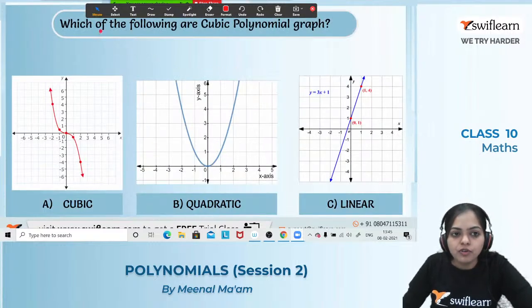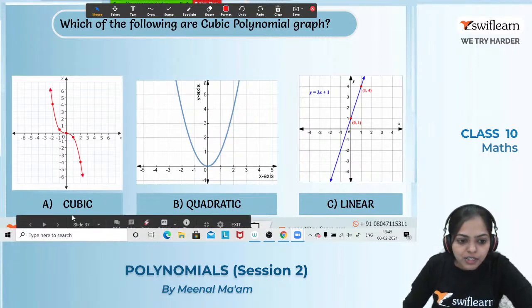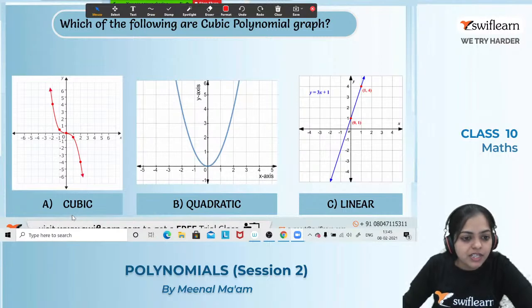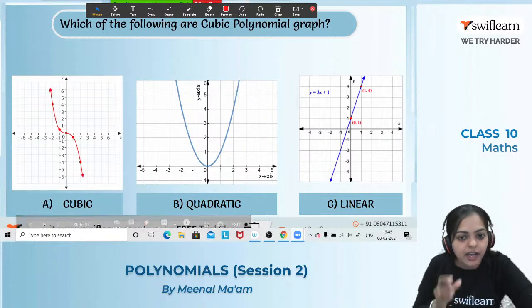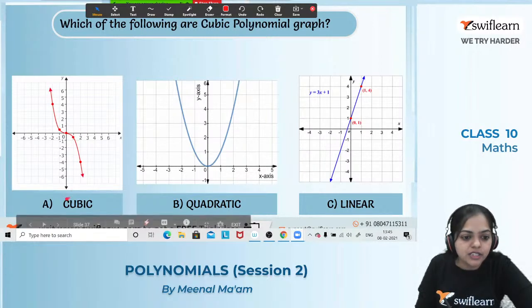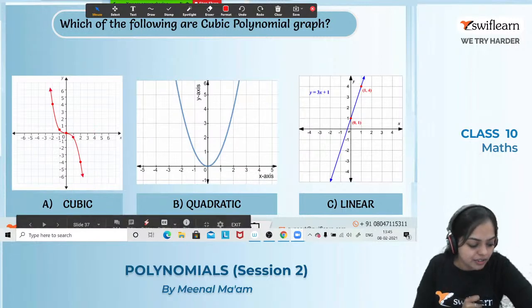So here we have to classify which of the following are cubic polynomial graphs. Again, the first one is a cubic polynomial graph. Why? Because it cuts the x-axis at 3 points, and it's not a straight line and it's not a parabola. That's why it's a cubic, because it intersects the x-axis at 3 points. Got it?